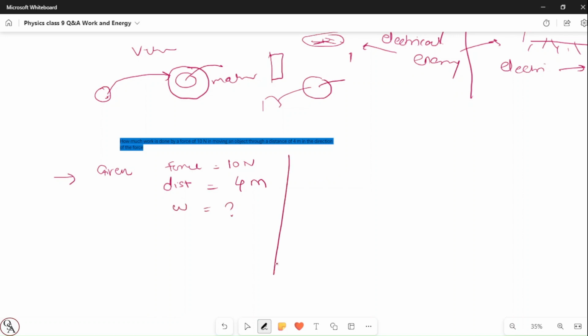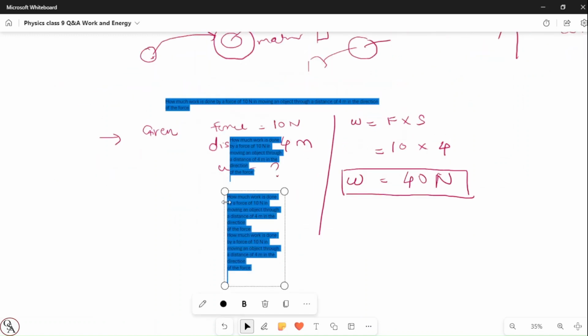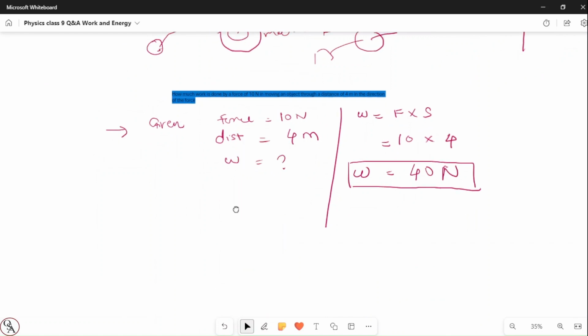Now we know the formula to calculate the work done. Work done is force into displacement. How much force? 10, into displacement or distance, you can say 4, so it's 40. And what is the unit of work? Newton is the unit of force. So the work done by the force is 40. I hope you understood this simple question, right? It is easy to solve. Let's jump to the next question.